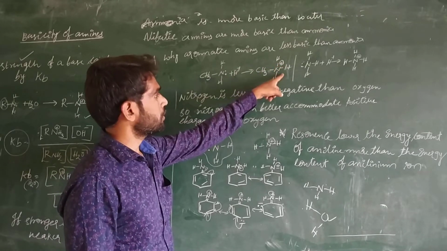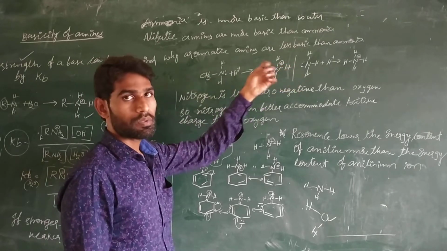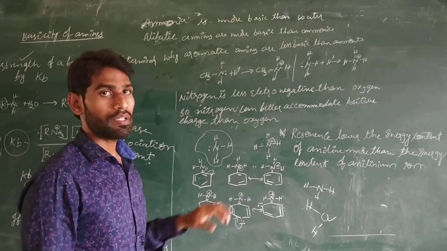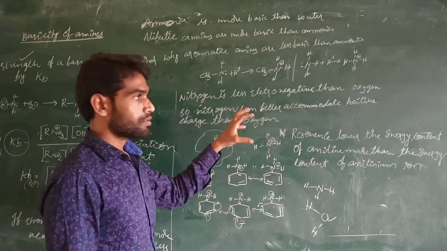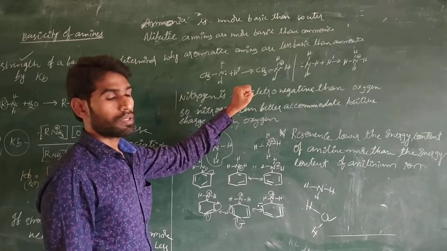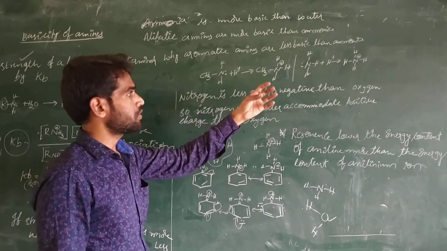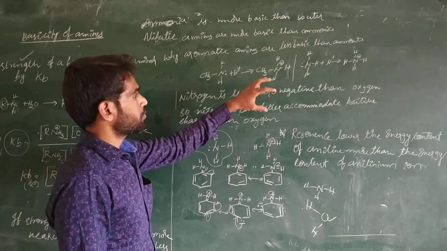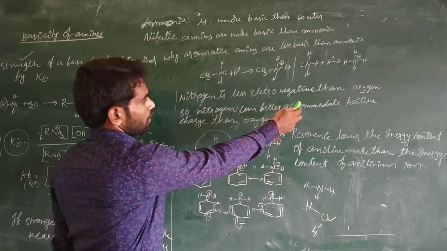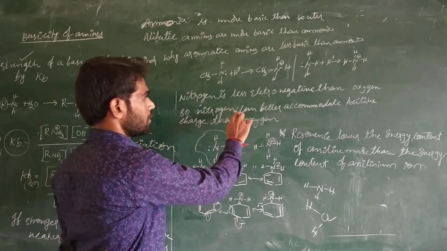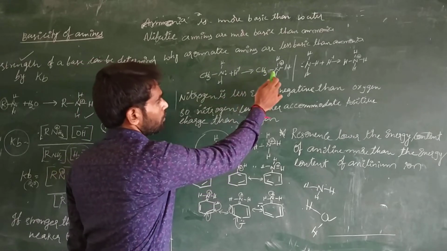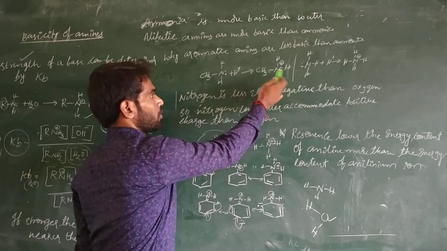If it better accommodates the positive charge, it can better accept the proton compared to oxygen. Oxygen is more electronegative than nitrogen, so oxygen does not accommodate the positive charge and is less accepting of protons. Nitrogen, being less electronegative, can better accept the proton.